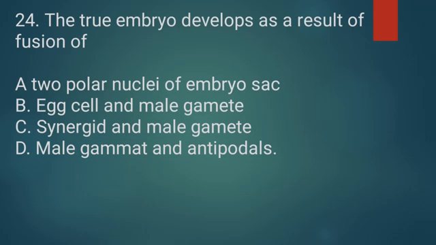Correct answer is option B egg cell and male gametes. True embryo always develops from both gametes, male gametes and female gametes. So egg cell is also one type, egg cell is also female gamete. So option B is the correct answer. It is also a direct question.